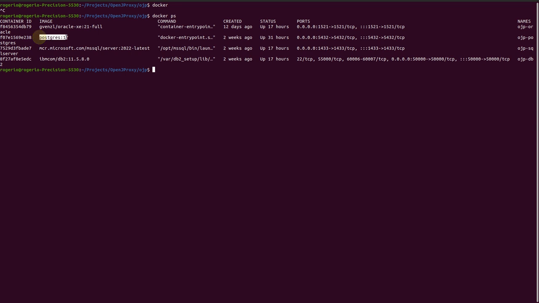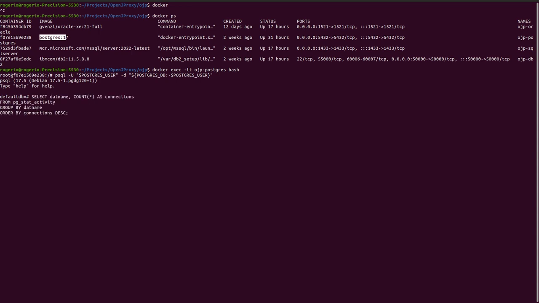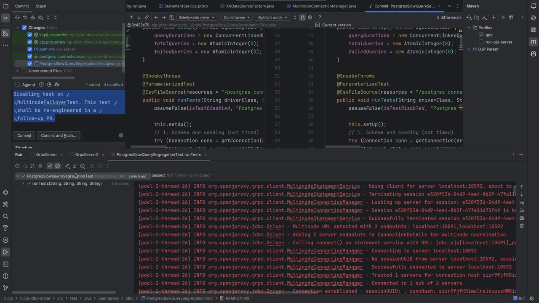Let's first take a look at what I have running here. Docker PS. So we see that Postgres is running. So let's now connect to bash program inside this Postgres image, a container. And there inside we're gonna connect to Postgres, right? So now we're inside Postgres. We're gonna use this select to see activity in the database. Currently there is only one connection to the default DB, which is the database we're gonna be using, which is the connection I'm using here to monitor.